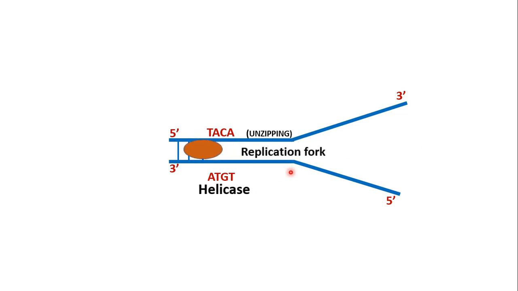Okay, the helicase breaks down the hydrogen bonds and it forms a Y shape. This is a Y-shaped replication fork and two single-stranded DNA. These are the single-stranded DNA. They now act as the templates for making new strands of DNA. Okay, so here the helicase acts like a zip opener. It unzips the DNA strand.